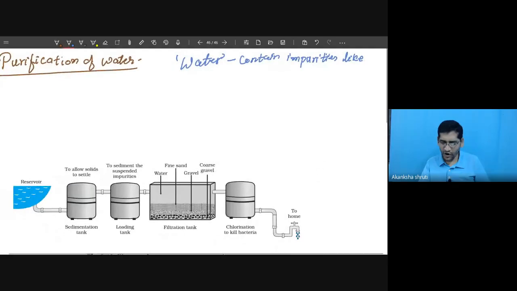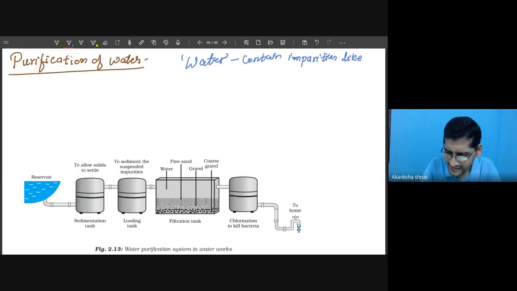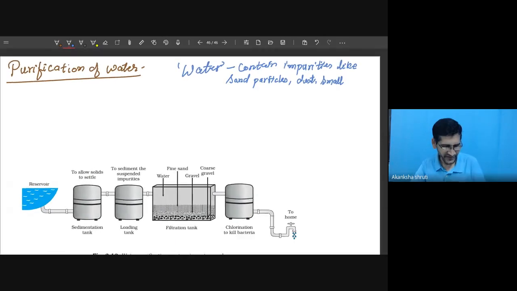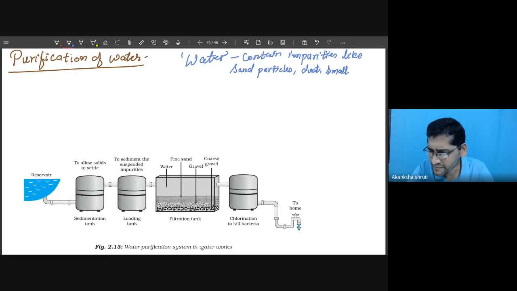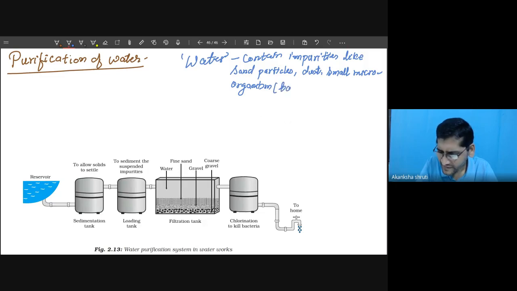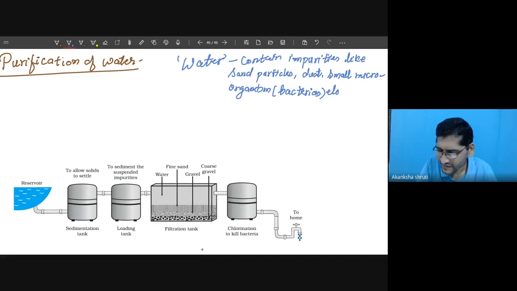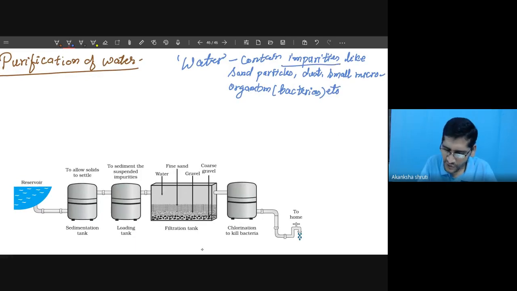They contain a small amount of solid particles or pebbles, like sand particles, other dust particles, and small bacteria or pathogens, which are infectious microorganisms. So because of these impurities, it is not suitable for direct drinking.